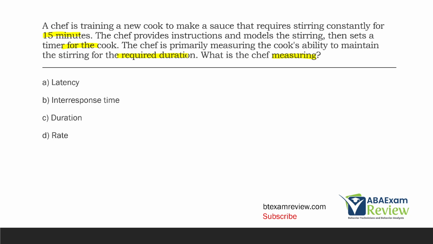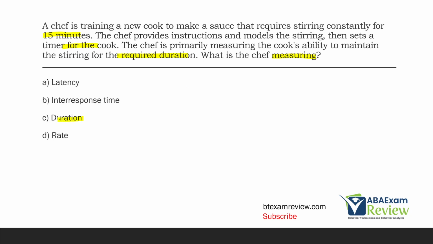So don't overthink it. The chef needs the cook to stir for 15 minutes. They set a timer, and they're measuring the cook's ability to stir for 15 minutes. Very easy question to rush through or overthink. But if we slow down and attack, you can't miss this question.